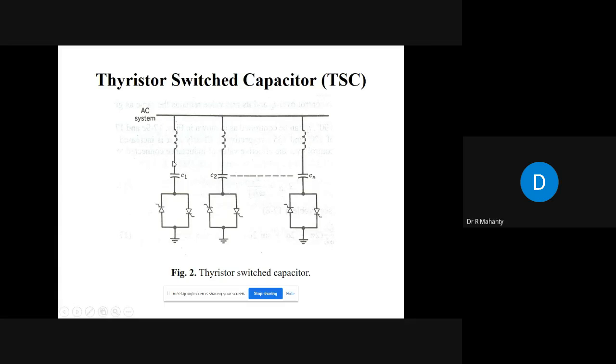These capacitors are not of very high values, because if you have a large value of capacitor, what will happen? There is a tendency of large current in the circuit. Therefore, depending upon the values of reactive power that you require, you turn on the capacitors one by one. Normally AC capacitors are not available in large values, because we don't require AC capacitors of large values. If you have a large value AC capacitor here, the current will be still larger.